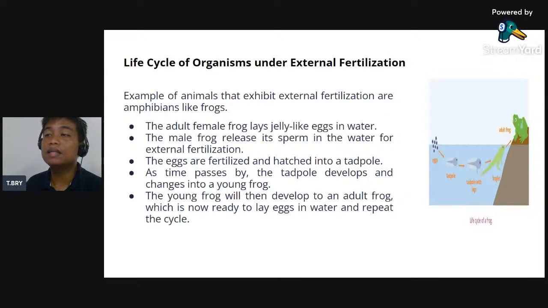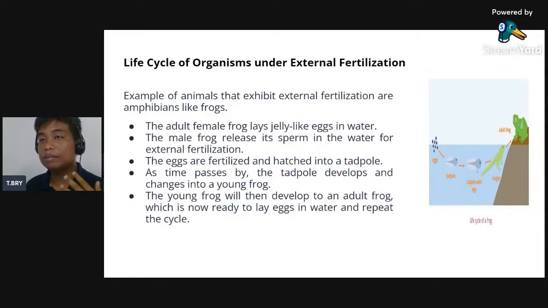The eggs are fertilized and hatched into a tadpole. Kaya siya mao na siya ato makita kana mga butiti. Okay, daghan kay na sila. Labi na may mga mata na nga daghan kayo. The eggs are fertilized and hatched into a tadpole. As time passes by, the tadpole develops and changes into a young frog. The young frog will then develop into an adult frog, which is now ready to lay eggs in water and repeat the cycle.